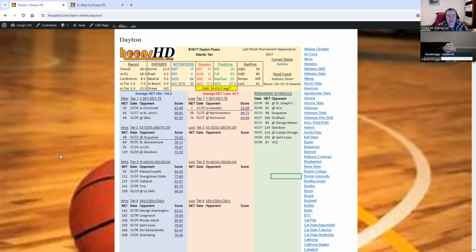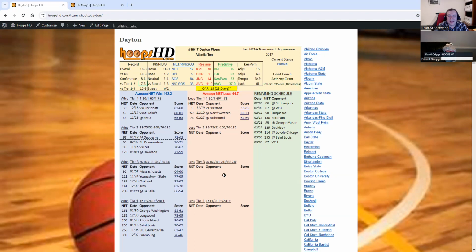Then versus tier one and two, and versus tier one through three. That's a new feature we added to our sheets just for this year, but there are the four tiers or the four quads, how they ranked your opponents. And then we'll get to those when we get to the body of the work here. But you could look down at the wins and losses here and say, okay, count up 1, 2, 3, 4, 5, 6, 7 wins versus tier one and two. We kind of shortcut it here for you.